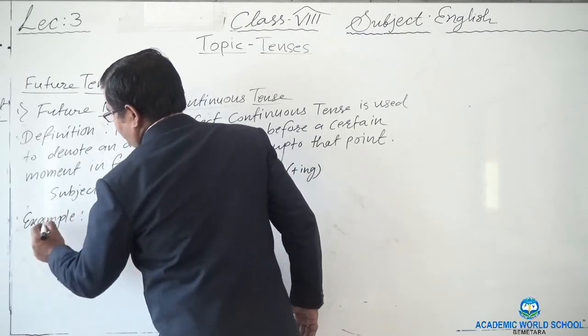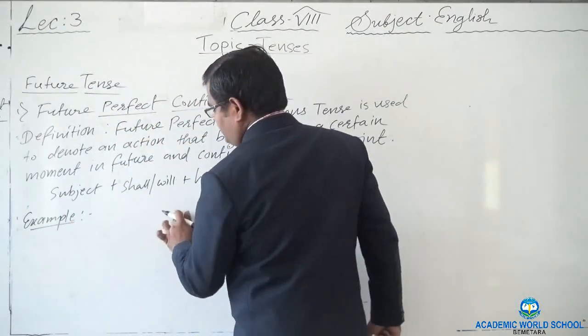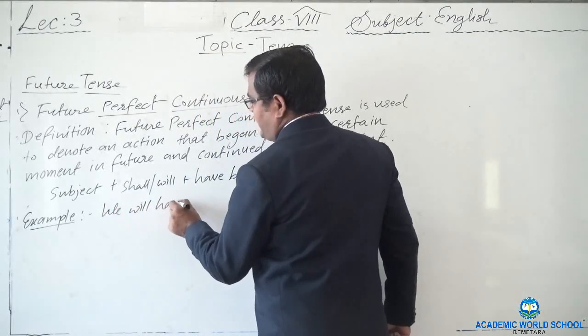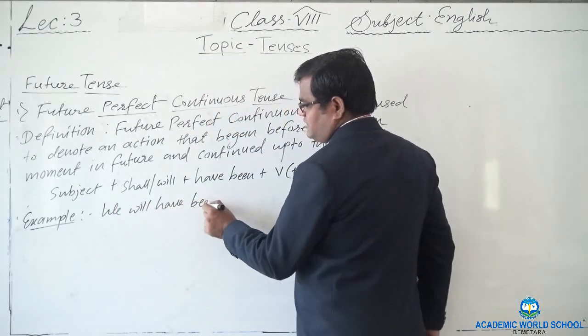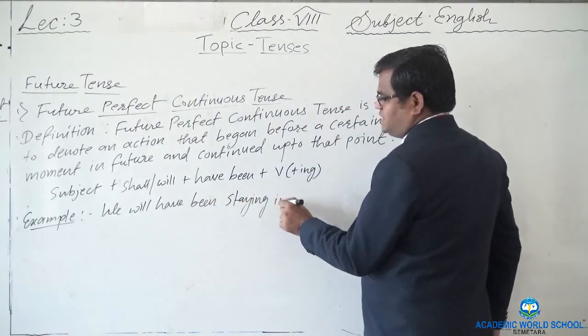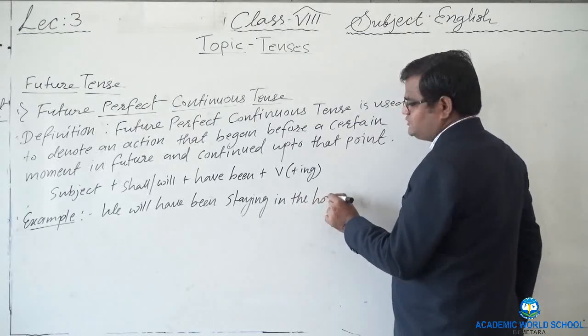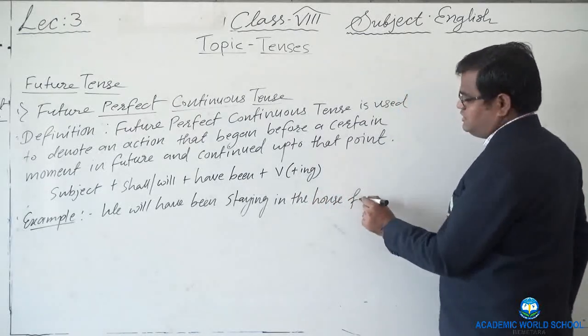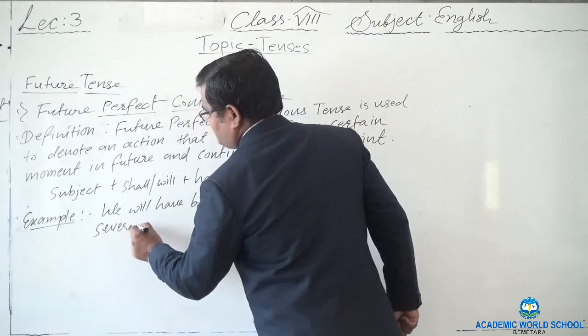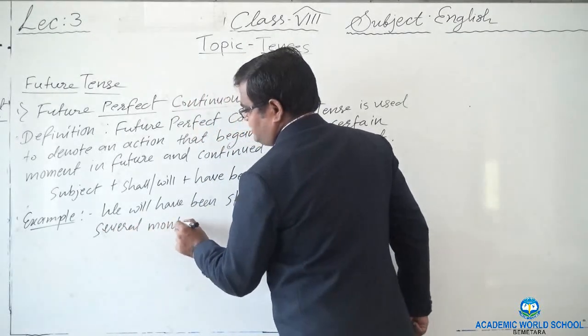Now let's see an example of future perfect continuous tense. We will have been staying in the house for several months.